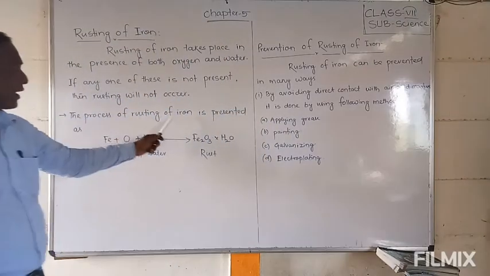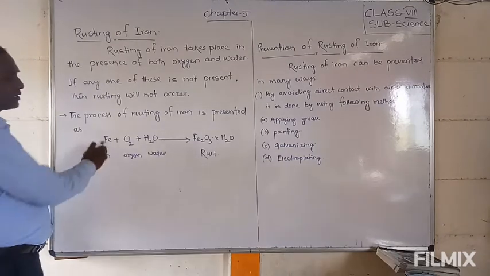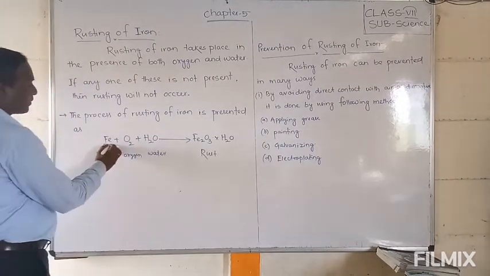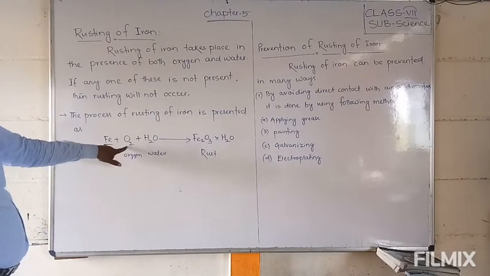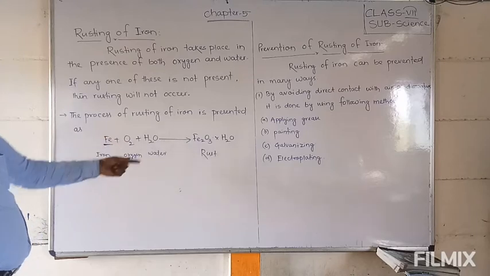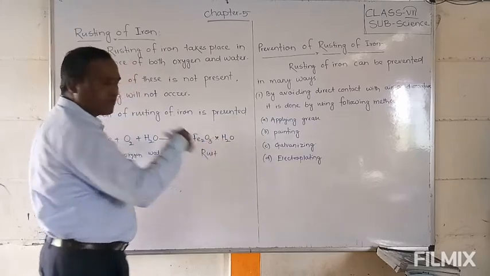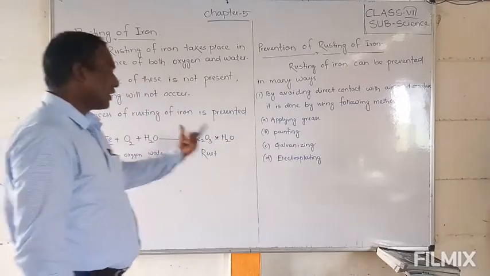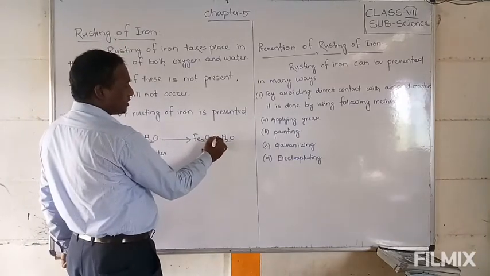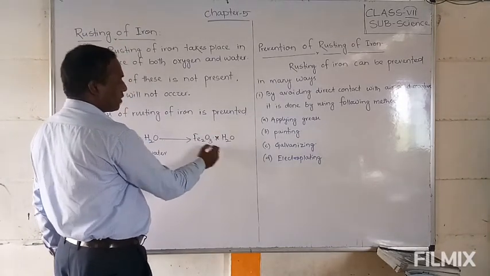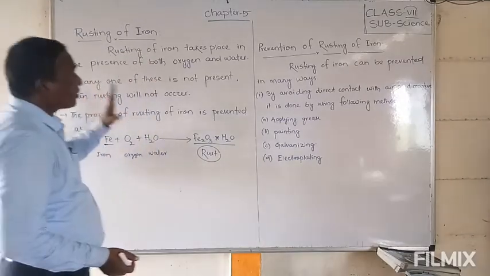Let us see how the process of rusting of iron is presented as a chemical reaction. This is ferrous, generally we say iron, and when oxygen and water mix and react, it forms Fe2O3.xH2O. X means the number of waters, for example 7 waters or 10 waters, according to the quantity of water that mixes. That is X, it is a variable. So Fe2O3.xH2O is called the rust formula. Students, this is the rust of iron.